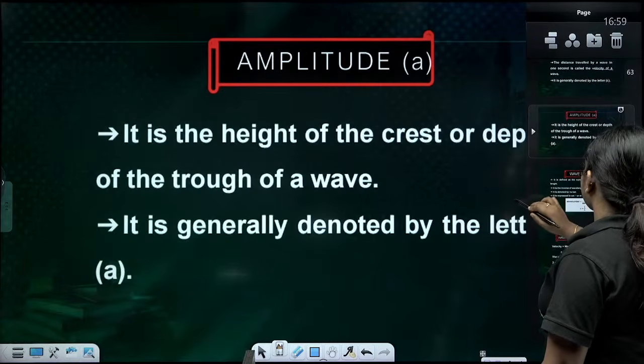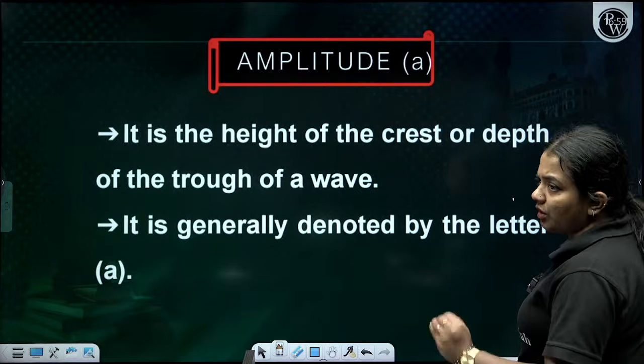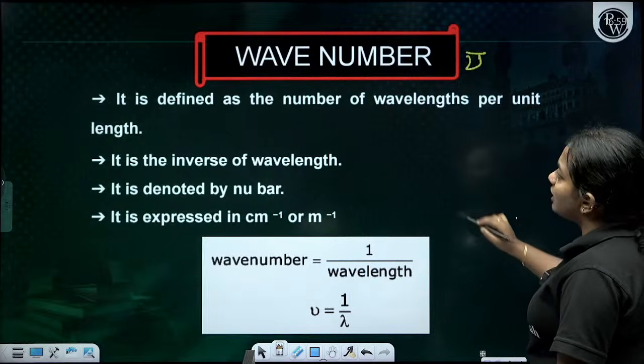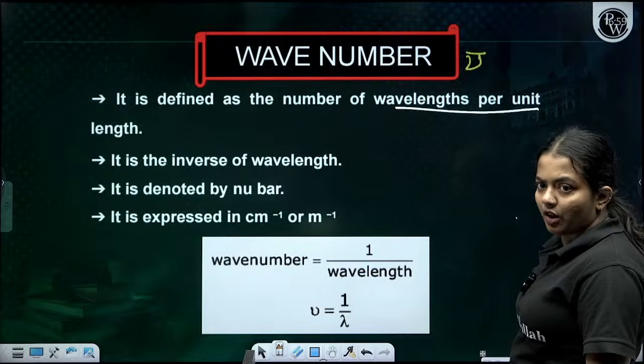Okay. Amplitude is the height of the crest or the depth of the trough of the wave. It is denoted as A. These are the things which you already know. Wave number, they have already given it to you. Wave number is defined as the number of wavelengths per unit length. This was already discussed just now.